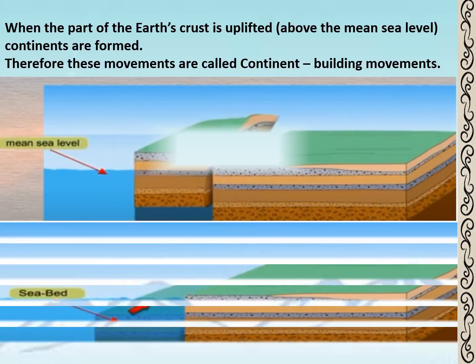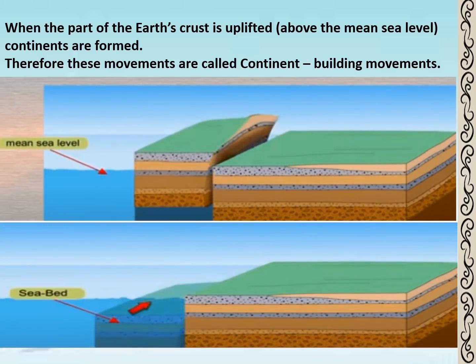Similarly, when the part of the earth crust is uplifted, that is, above the mean sea level, continents are formed. Therefore, these movements are called continent building movements. If the originally continent portion of the crust subsides below the sea level, it forms a part of the seabed. As shown in the picture, you can see a seabed.